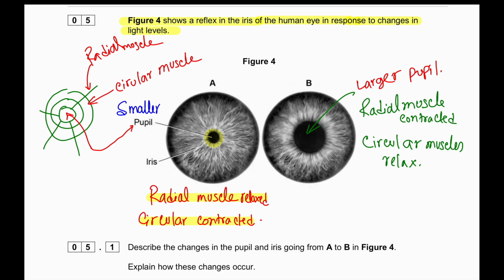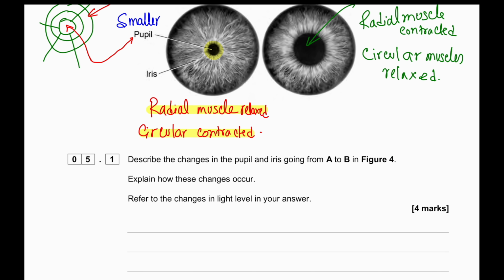Muscles always work in antagonistic pairs. Muscles are only able to contract. So that's why only the contraction is shown in the diagram.